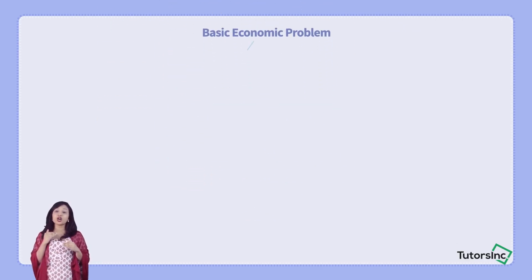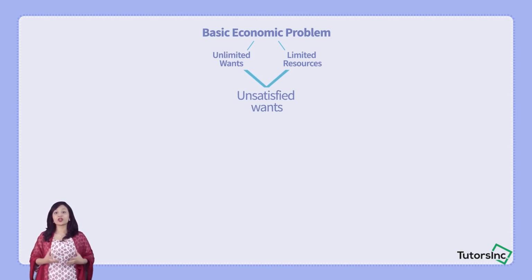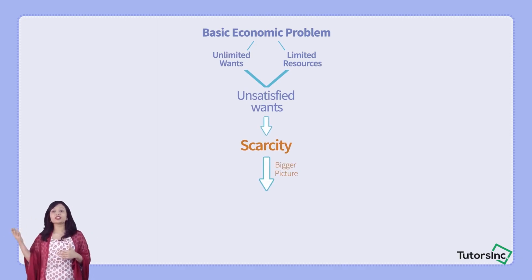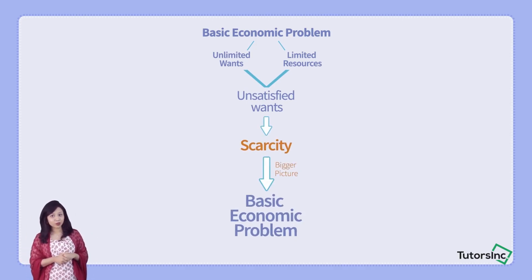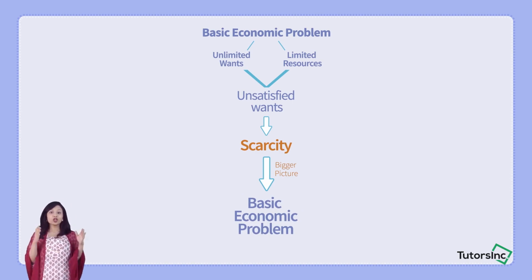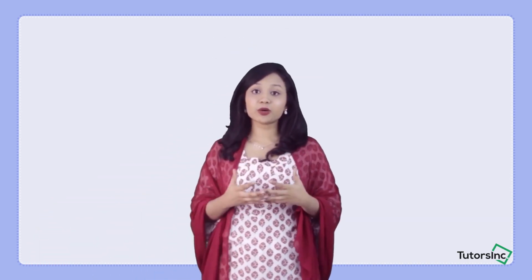Due to unlimited wants but limited resources, each and every consumer, producer, or the government itself is not able to satisfy all of their wants. So scarcity in the bigger picture is basically the basic economic problem. I hope so far you've been quite clear about this term, because economics revolves around the basic economic problem.